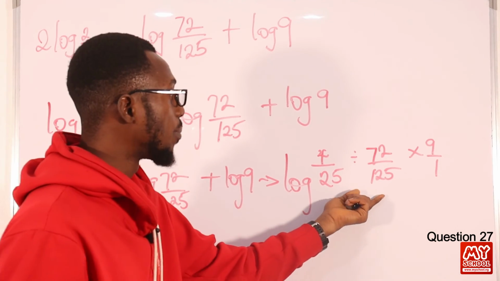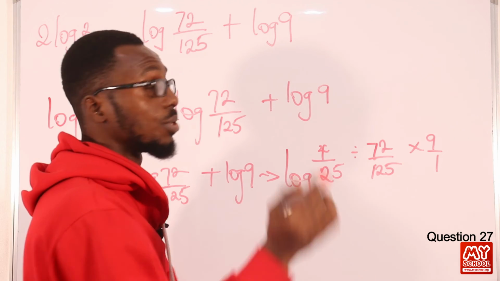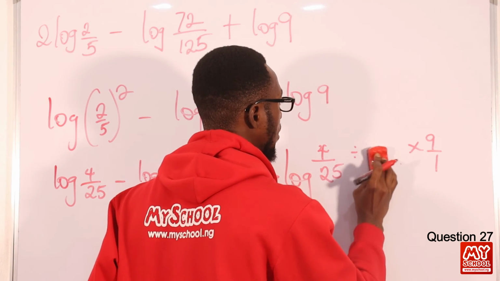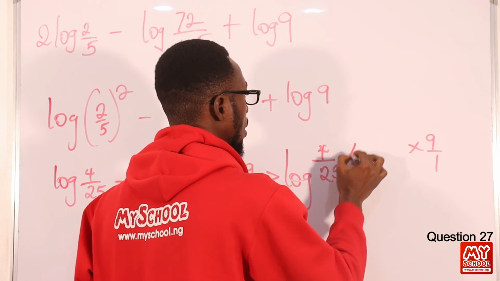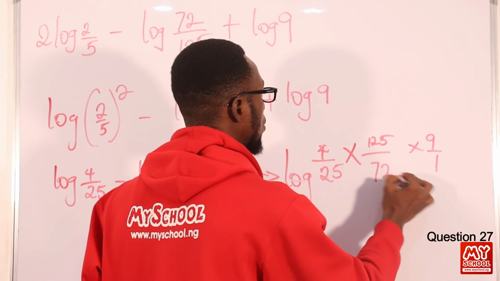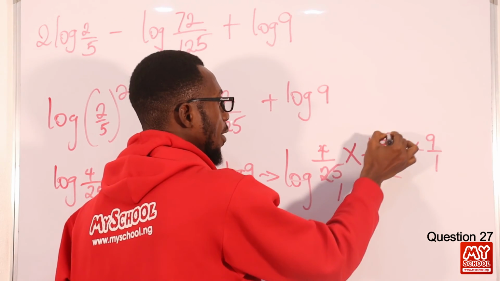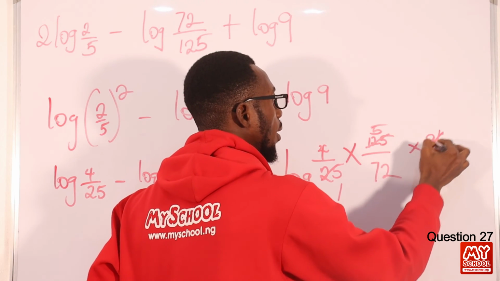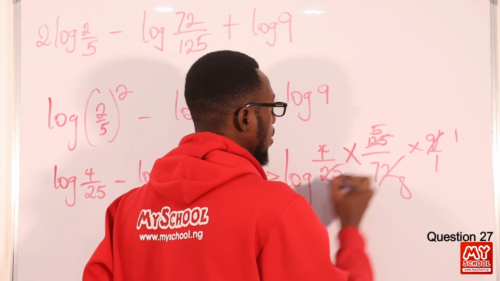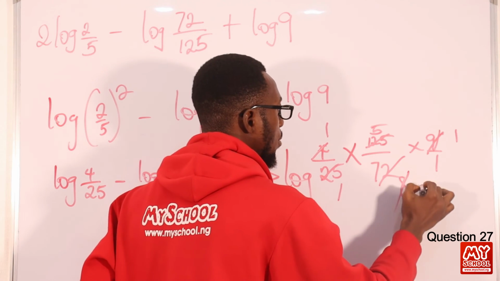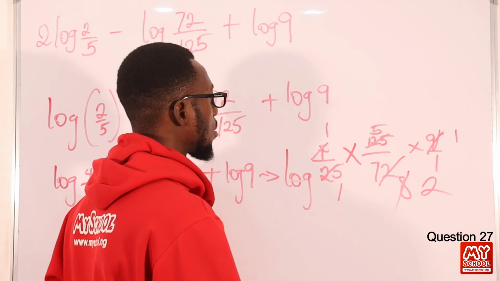So we just have to take the multiplicative inverse of this, or just switch position to be more simplistic. So that will be times 125 over 72. So 25 into 25 is 1, into 125 is 5. 9 into 9 is 1, into 72 is 8. 4 into 4 is 1, into 8 is 2.